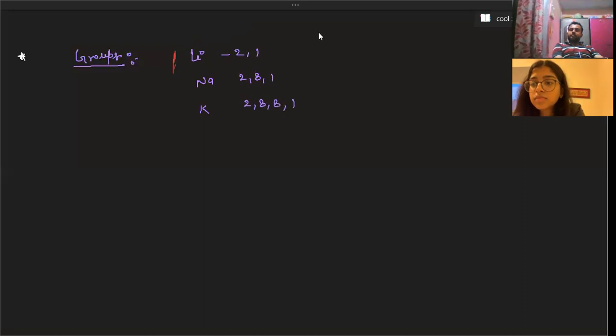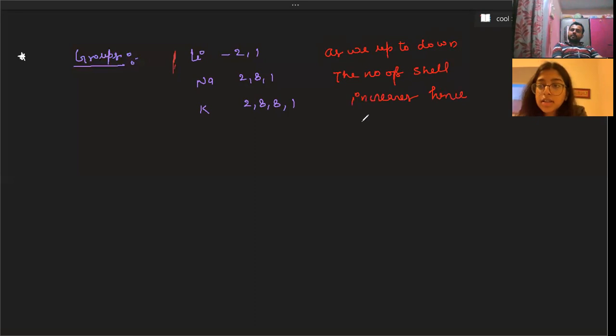As you can see, as we move up to down, the number of shells increases. Hence, atomic size increases. Isn't it, beta?